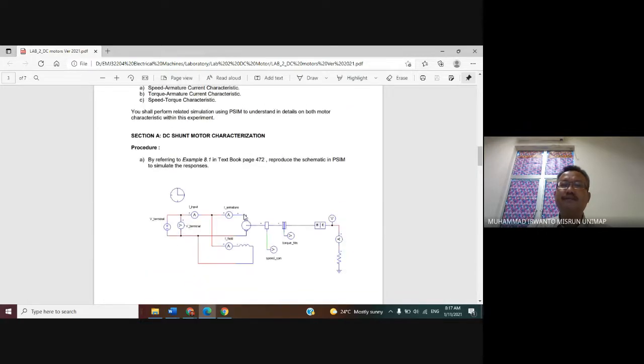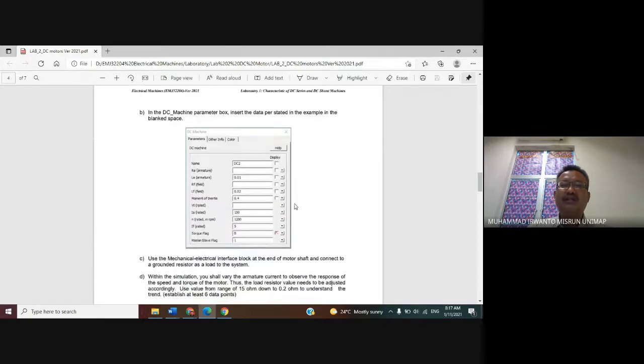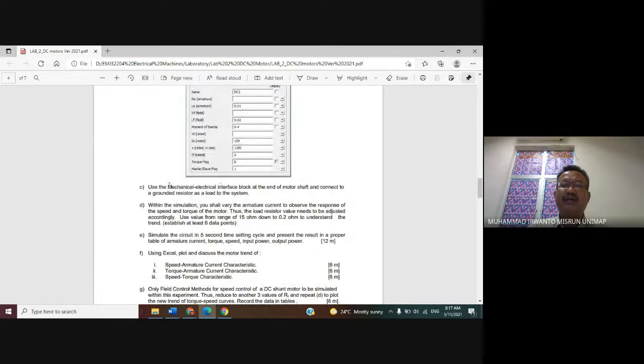Okay, and then this motor is connected to the type of load in here, which we can call the mechanical electrical interface block, meaning conversion of energy from mechanical to electrical.